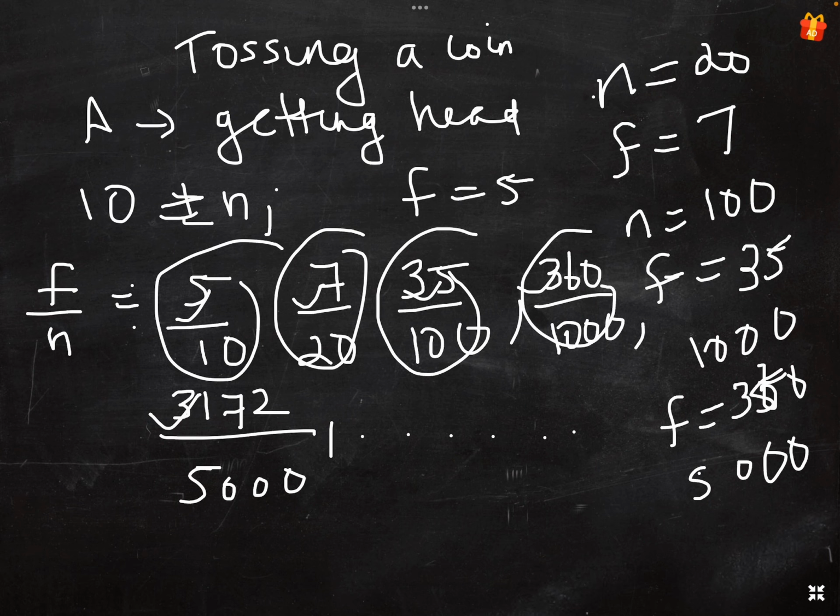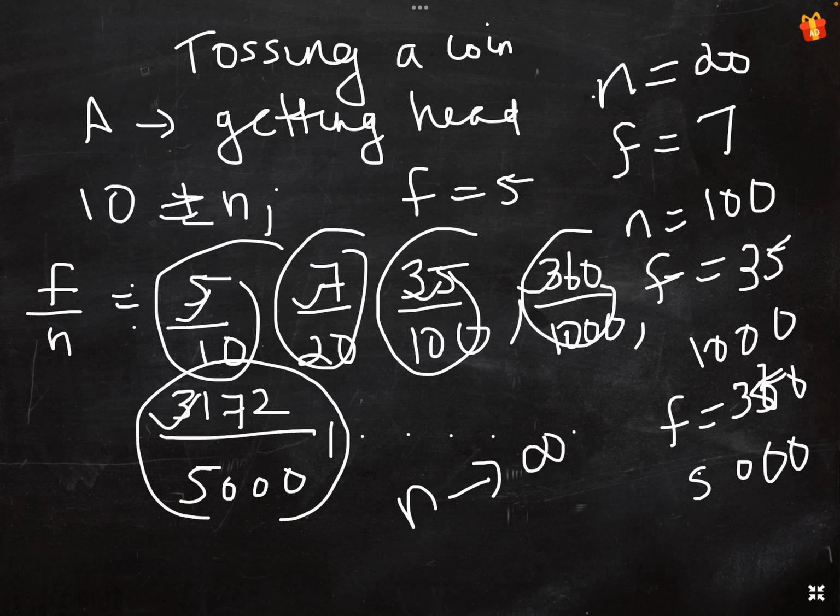This frequency ratio shows a tendency to become more and more stable as n increases, as n tends to infinity, and it approaches a fixed number. That fixed number is called the probability of A and is denoted by P of A.